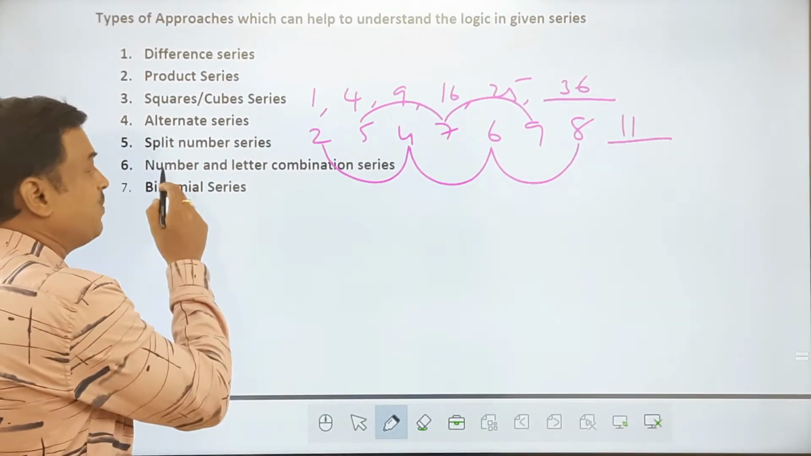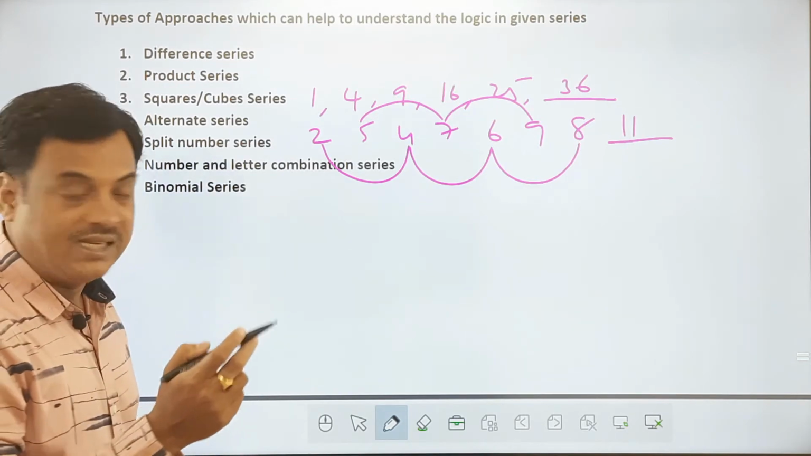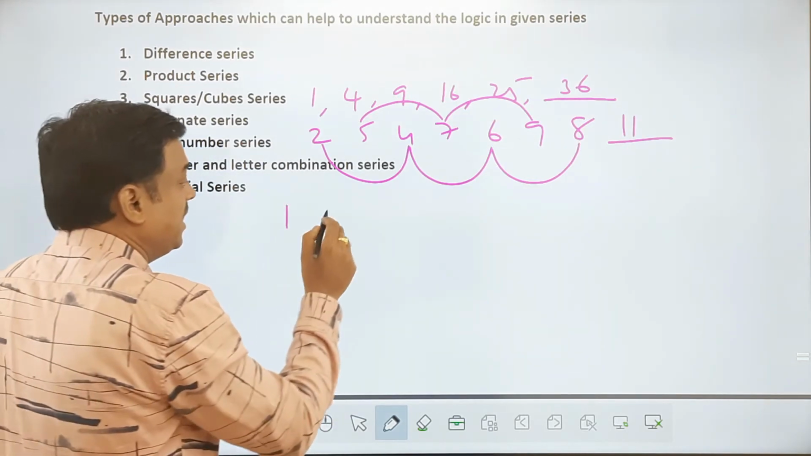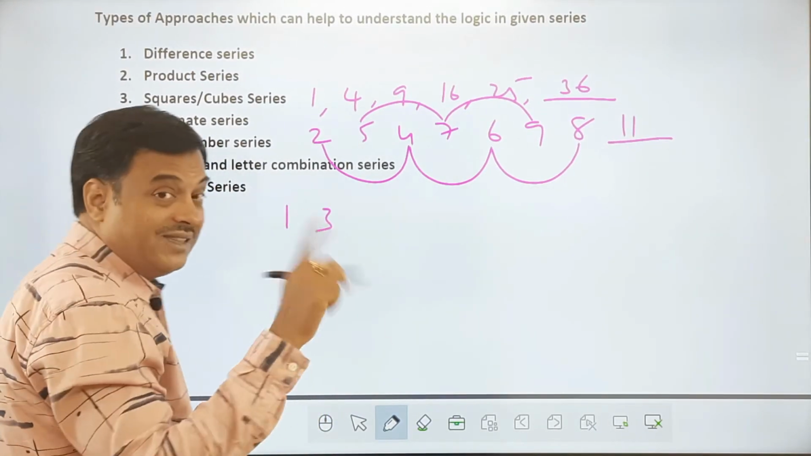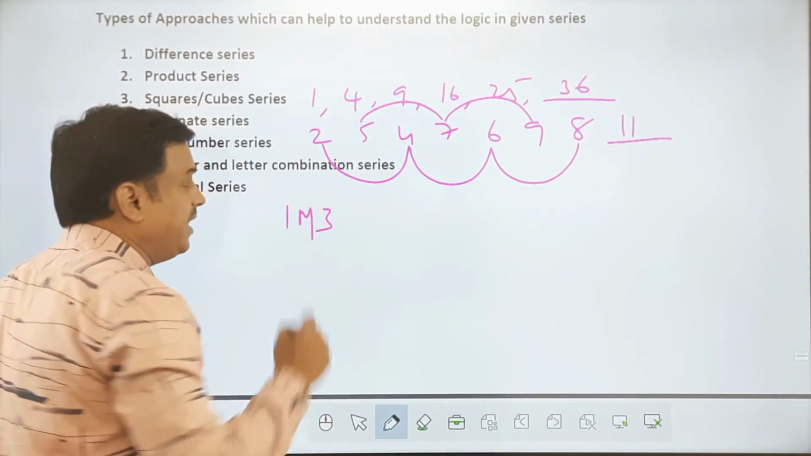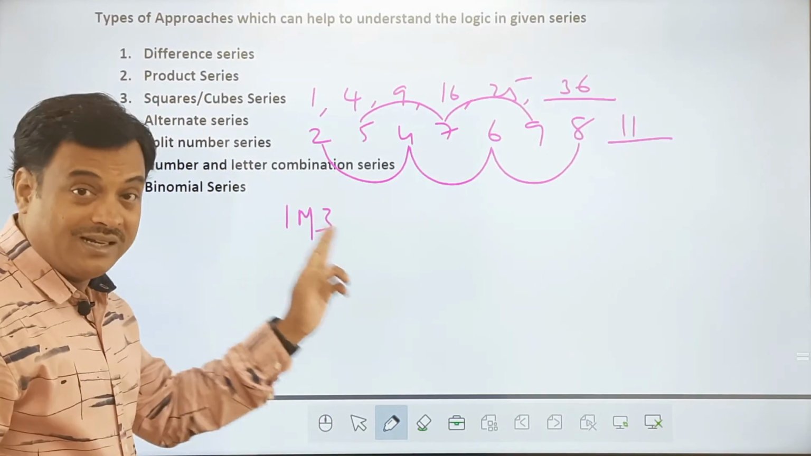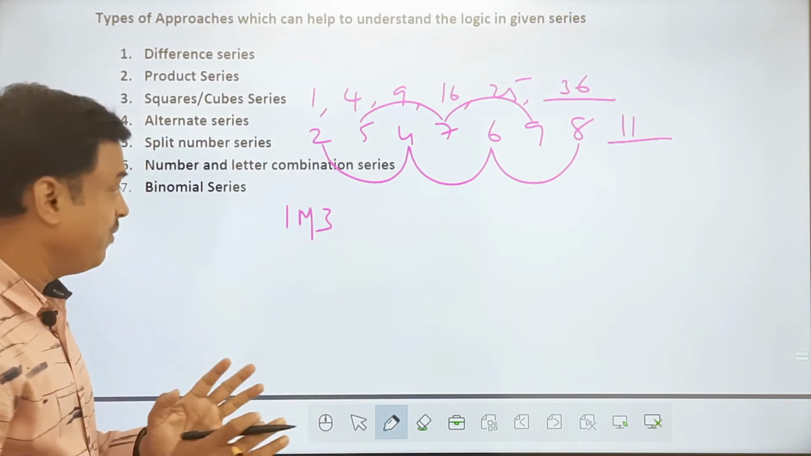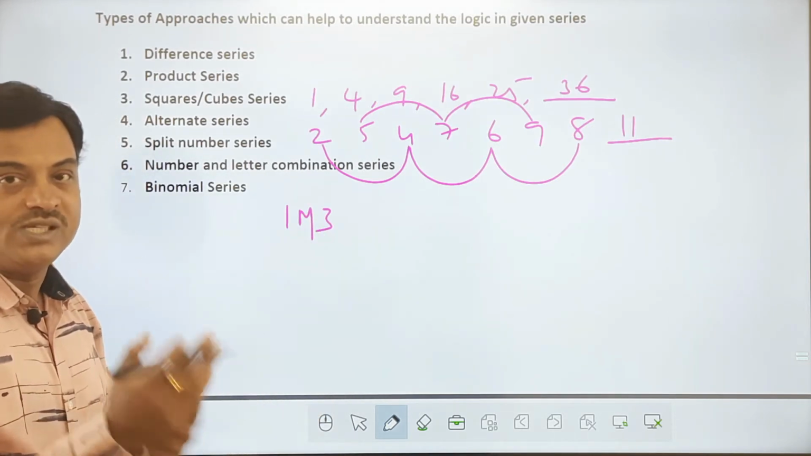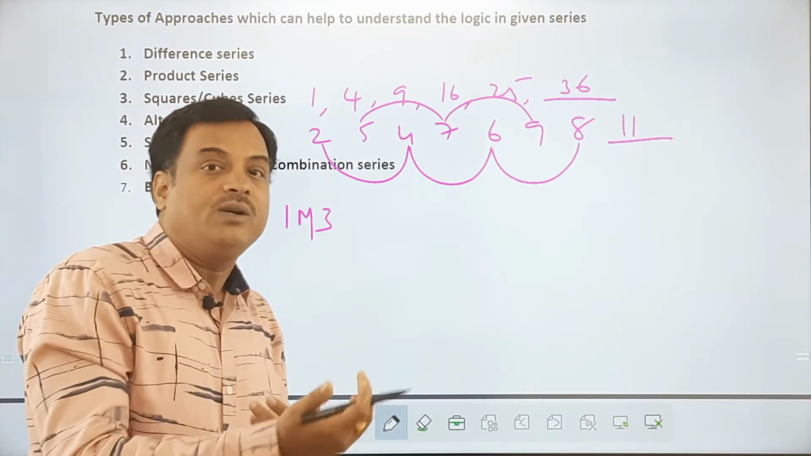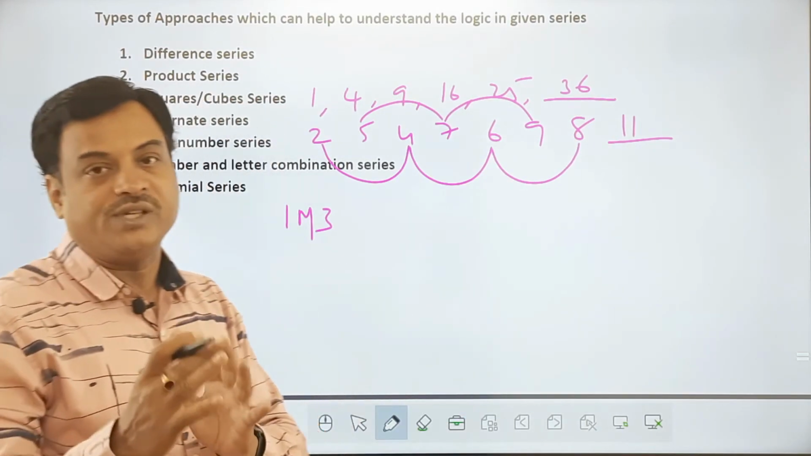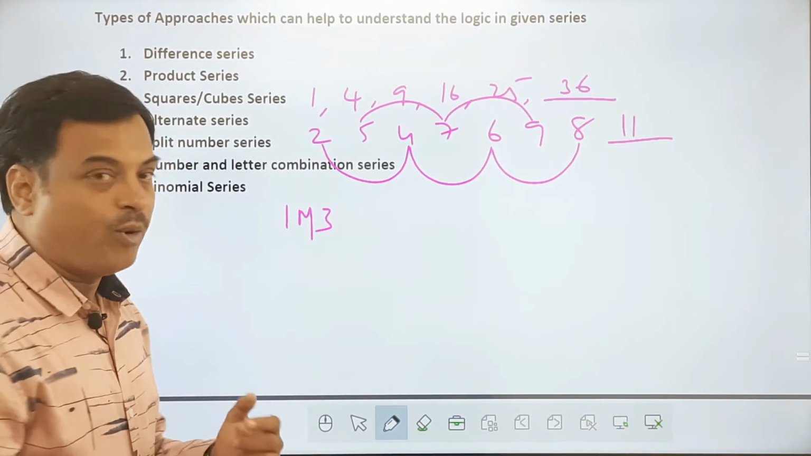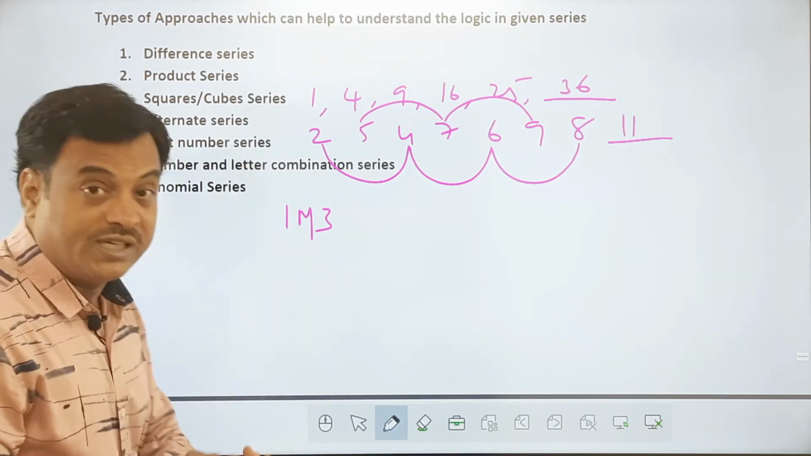Next one, number and letter combination series. Number and letter combination series means 13 and the 13th letter in the alphabet is M. If I take it like this, I'm using letters and I'm using digits also. So in that type of questions, how do we handle such questions? I'm also trying to explain some varieties of questions so that everyone can take a positive note of it and get some logical ideas on it.